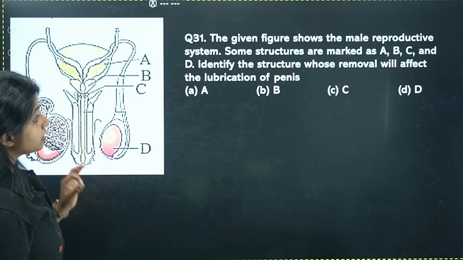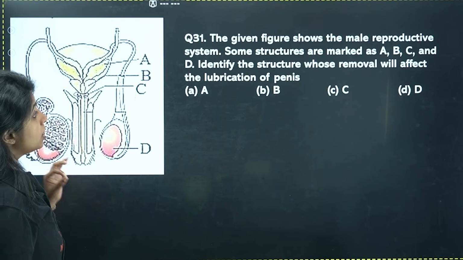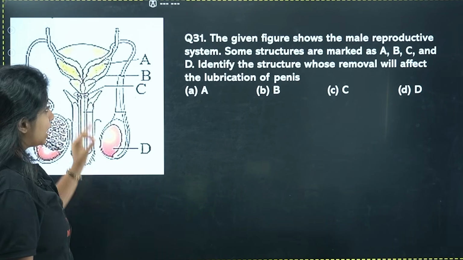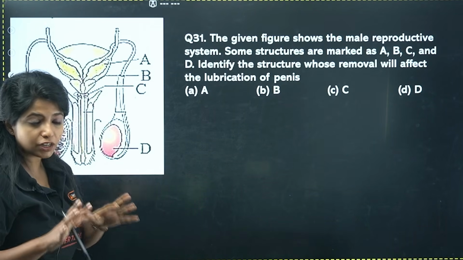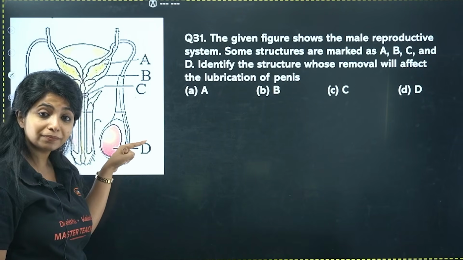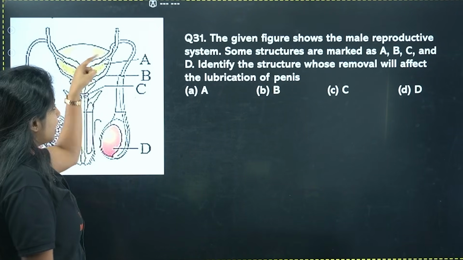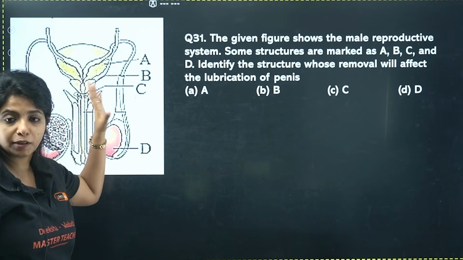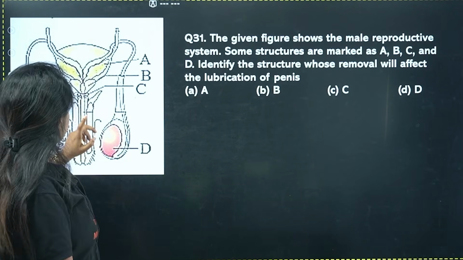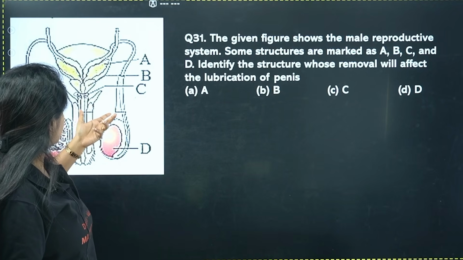Identify the structure whose removal will affect the lubrication of penis. That is the question. Which is that structure? If I remove it, it is going to mess with the lubrication of penis. For that, we need to know the function of each of them, right? Over here, A is basically the seminal vesicle. I told you it releases fructose. Fructose is providing energy.